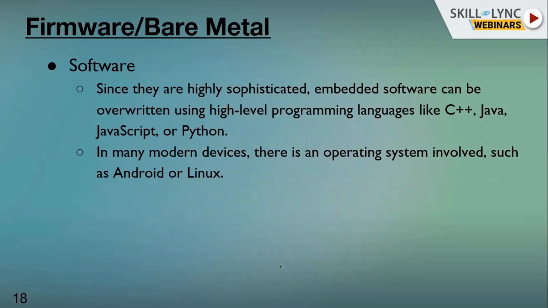So software, since it is highly sophisticated, embedded software can be written using high level programming languages: C, C++, Java. Whatever you have written in C, you can implement in C++, and the same thing in Java, Python, JavaScript. It's not like there is a specific thing I can do only in C or only in Java. Some software you are writing, you can write in any programming language. The only thing is what kind of APIs you have to implement and what kind of logic you have to embed. The logic is the same, but the way of implementation is different.